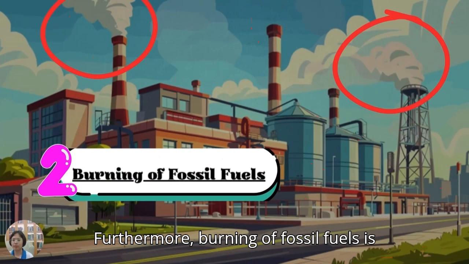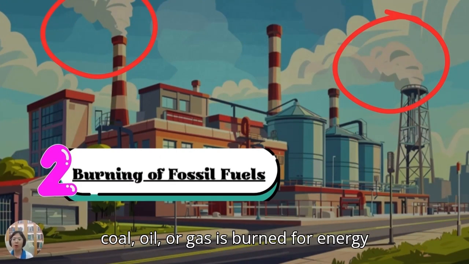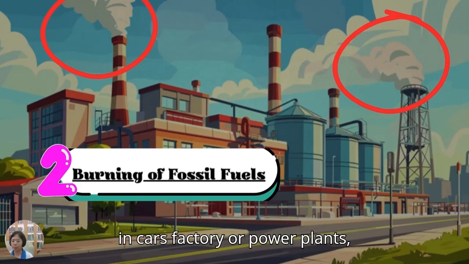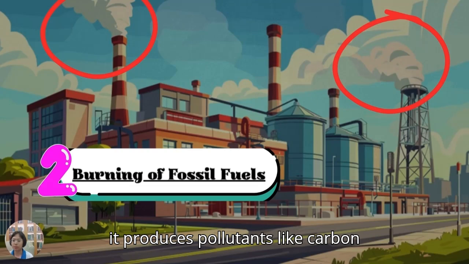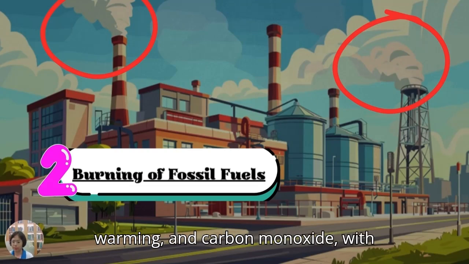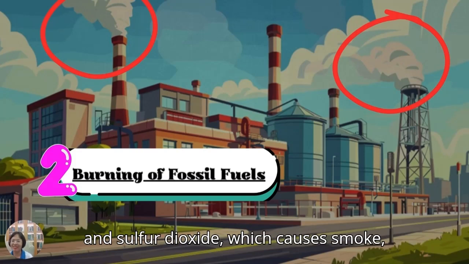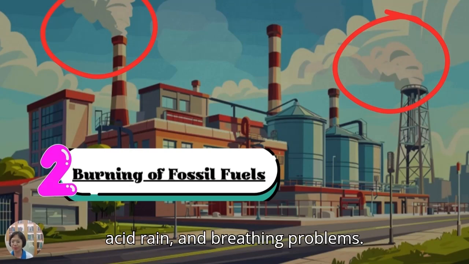Furthermore, burning of fossil fuels is another main cause of air pollution. When coal, oil, or gas is burned for energy in cars, factories, or power plants, it produces pollutants like carbon dioxide, which contributes to global warming, and carbon monoxide, a poisonous gas. It also releases nitrogen oxide and sulfur dioxide, which cause smoke, acid rain, and breathing problems.